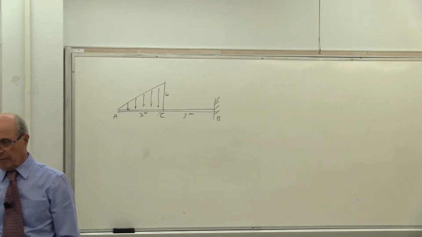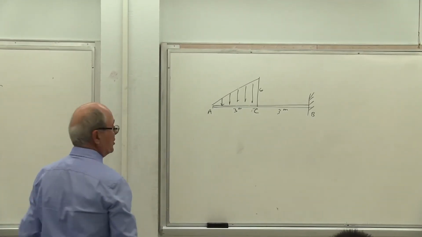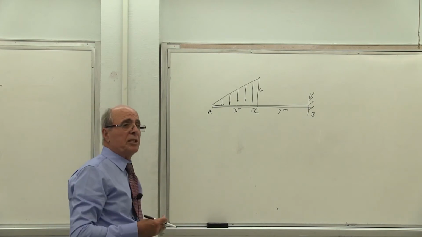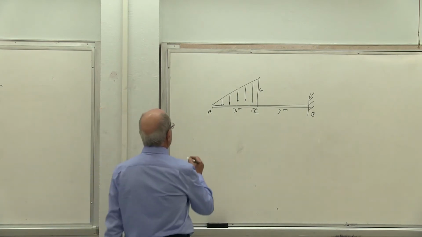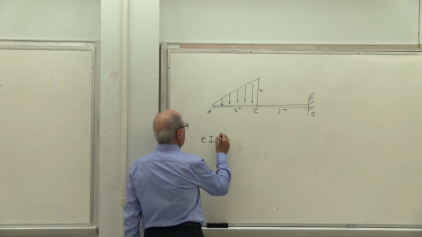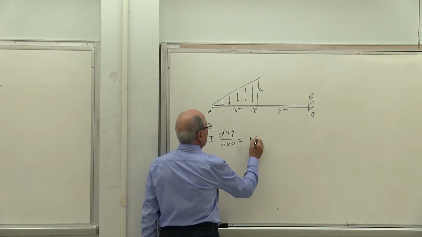Yes or no? If that's the point, correct? How do I set up my system here? Now, instead of double integration, now we go to direct method. So direct method is EI d4y over dx4 equal to W as a function of x.